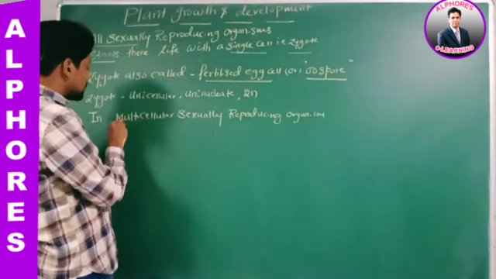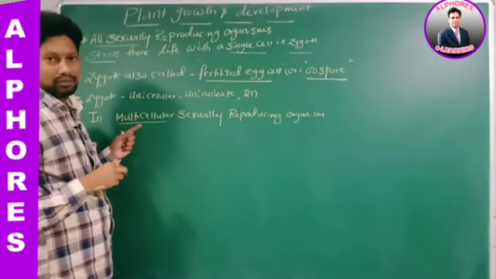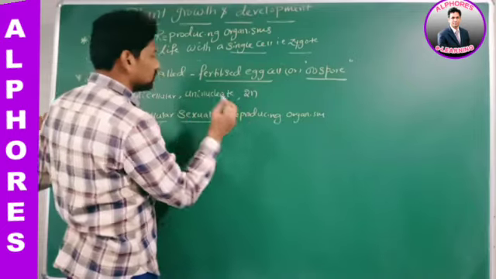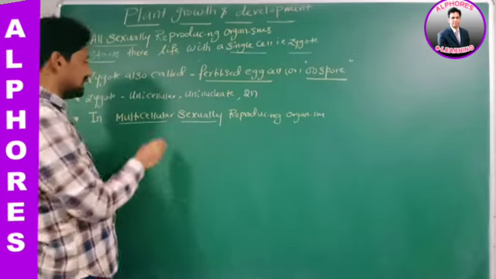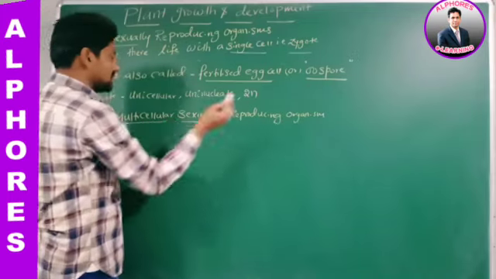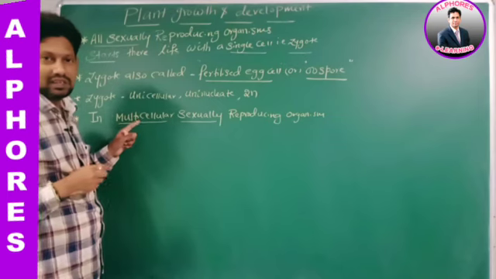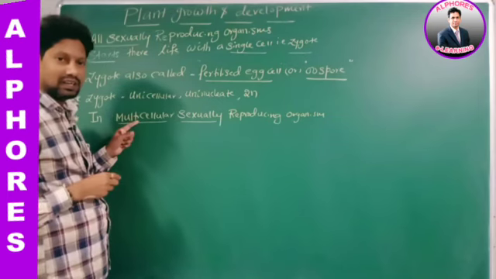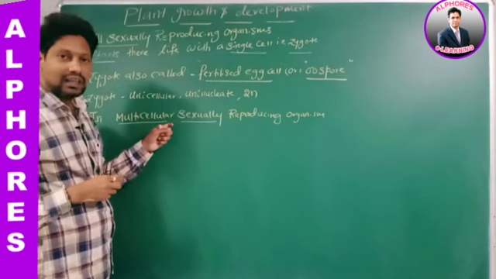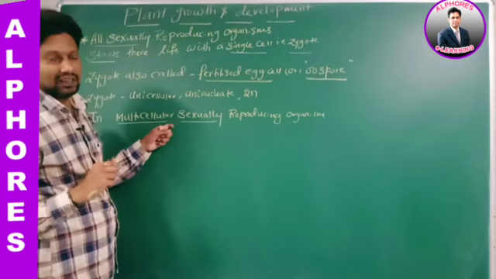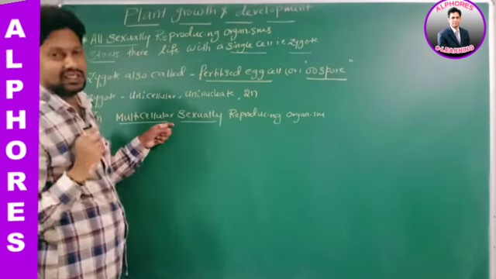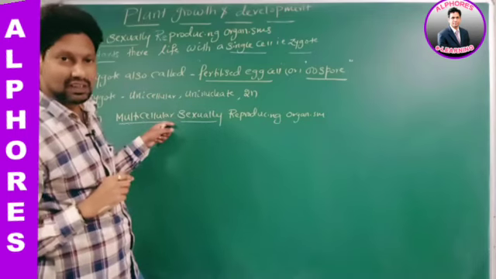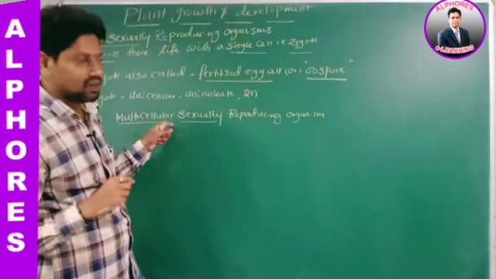Your organism is made up of how many cells, sir? Many cells. It is a sexually reproducing organism. Even though this organism is made up of many cells, even though it is multicellular, it is starting its life with how many cells? It is starting its life with a single cell. What is that cell called? That cell is called a zygote.